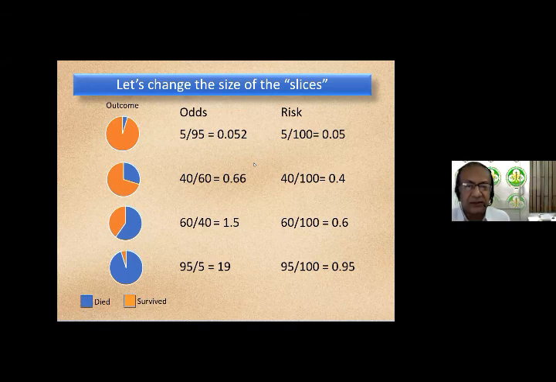Okay. The third observation is that odds is capable of crossing the value of 1 and going up to plus infinity if you want. So there is no limit to odds. Whereas risk is capped by the number 1. It can't cross the value of 1 because the numerator can never become more than the denominator in the risk. Whereas the numerator can become much more than the denominator in odds because you're looking at the events divided by the non-events. So these are some important differences between odds and risks.